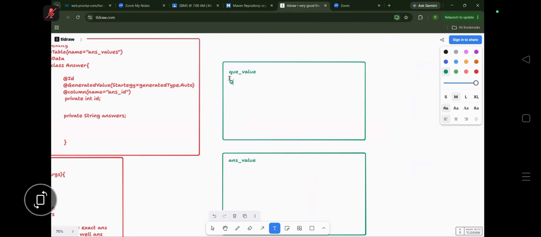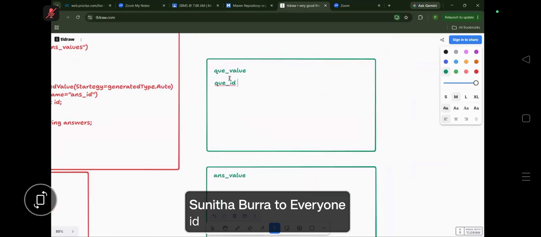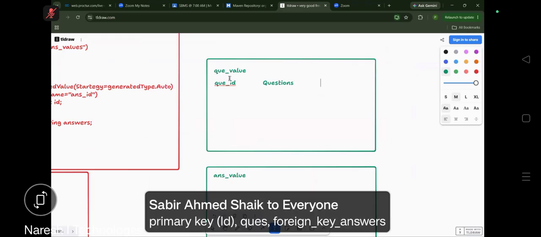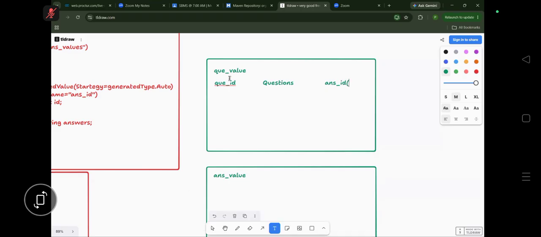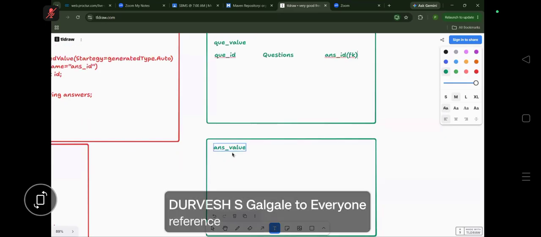Question ID will be there. The next one, questions will be there. And the next one, answer ID. Answer ID is a foreign key. What is the use of a foreign key? Always, the foreign key is of primary type or not?